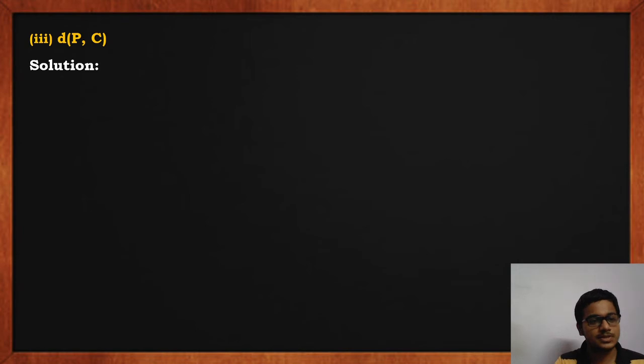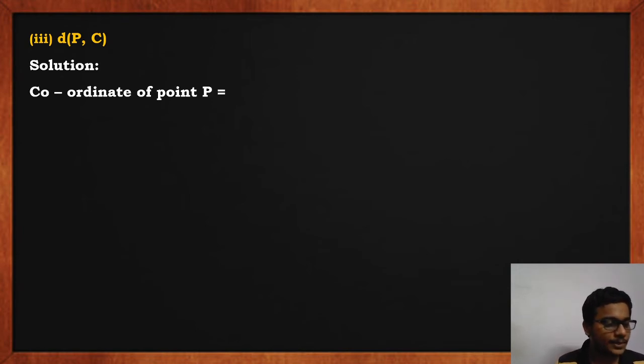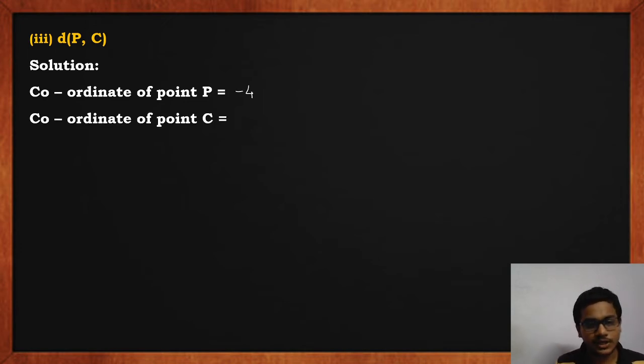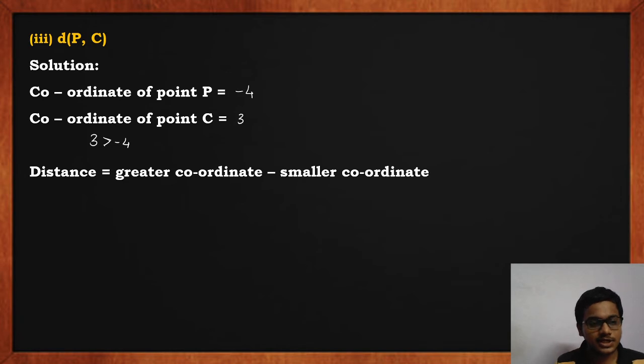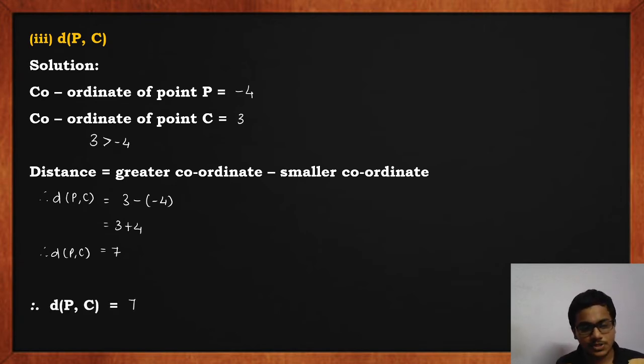Third one is distance PC. Coordinate of point P is -4. Coordinate of point C is 3. Now definitely 3 is greater than -4. A positive number is always greater than a negative number. Distance is greater coordinate minus smaller coordinate. So distance PC equals 3 minus -4, that is 3 plus 4, that is equal to 7. So we'll write: therefore distance PC equals 7 units.